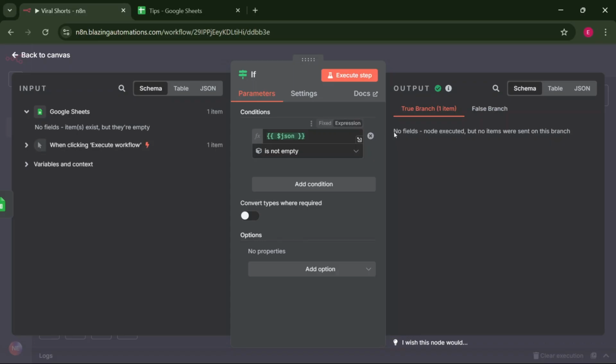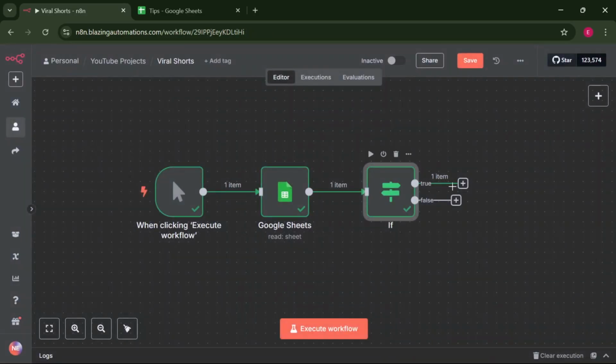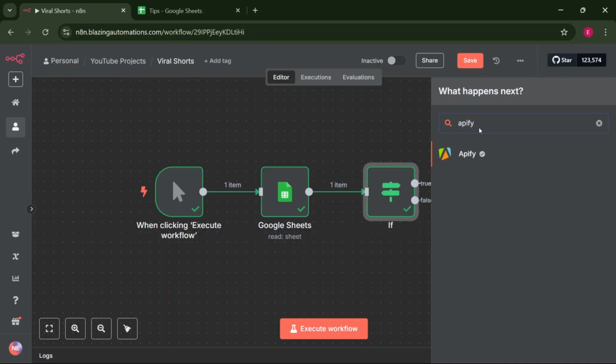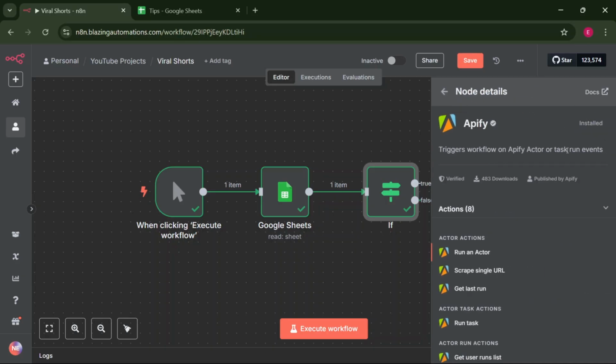So if it's not empty, we are going to go straight to an AI agent. But if it's empty, we're going to scrape data. So let's click on that and search for Apify node. Click on Apify. If you are on a self-hosted version of n8n, make sure you install Apify first. I've already installed it. Let's click on Run Actor.